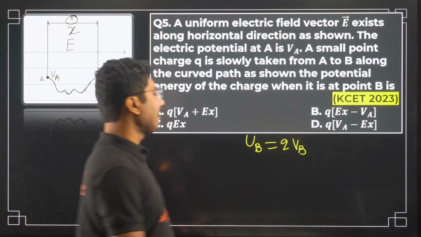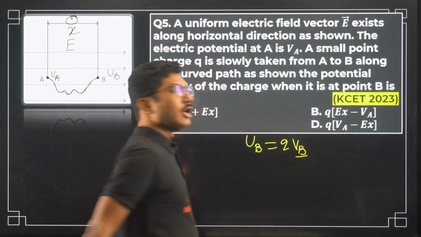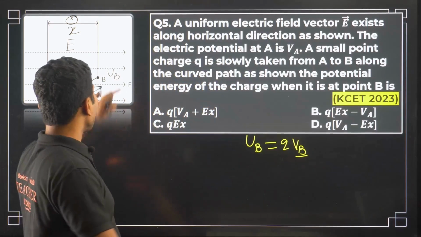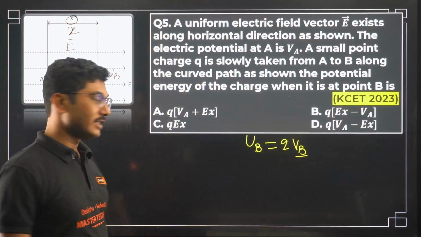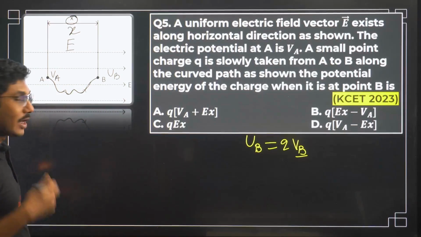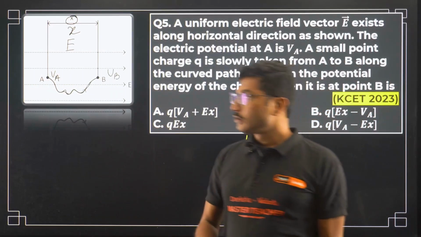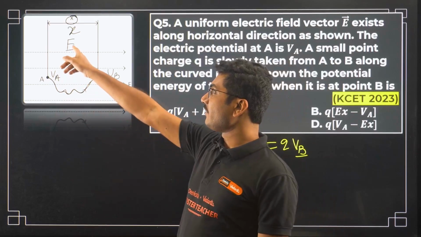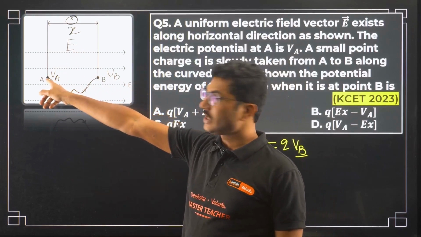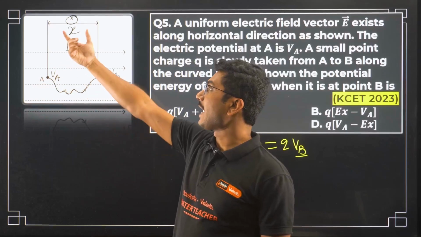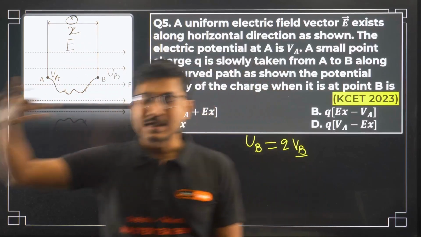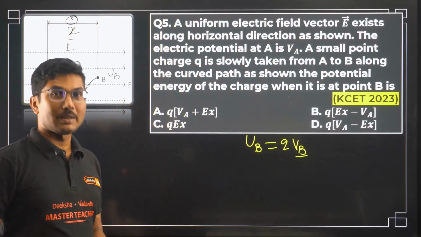VB is not given, so we have to find VB from all the other information given in this question. So how to do that? What equation will we start with? Electric field is given, potential at one point is given, and the distance is given. What is the relationship between electric field and potential?